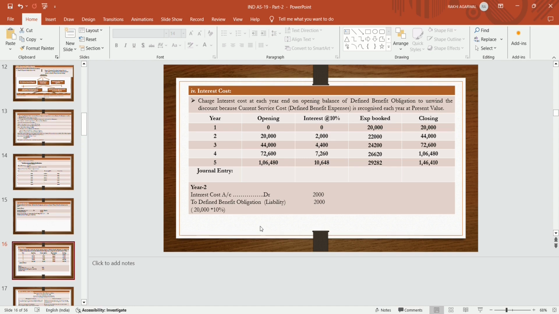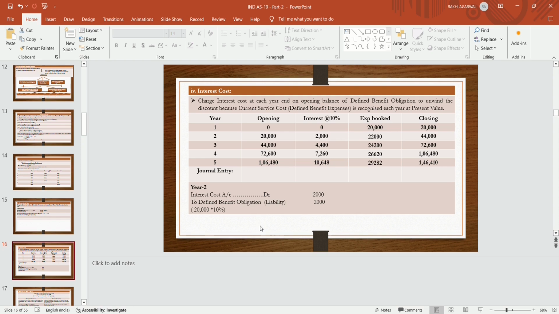Opening balance, in year 1 there is a 0. Interest will be 0 because on 0 there is no interest. But the expense booked in year 1 is 20,000. So closing becomes 20,000. Opening plus interest plus expense booked becomes 20,000. Now the closing in year 1 becomes the opening in year 2, that is 20,000, on which the interest is at the rate 10%.